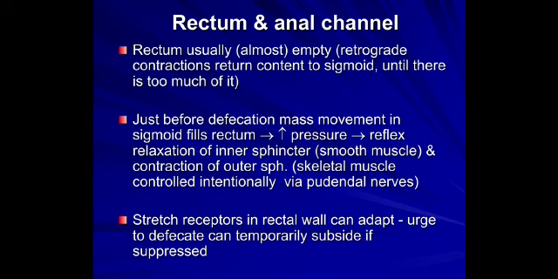The rectum usually is empty. Retrograde contractions return the content to the sigmoid until there is too much of it. Just before you pass motion, voiding of motion is called defecation. A mass movement in the sigmoid fills the rectum, where there is increased pressure and reflex relaxation of the internal sphincter, which is a smooth muscle, and contraction of the external sphincter, which is a skeletal muscle, controlled intentionally by the pudendal nerve. Stretch receptors in the rectal wall can adapt. The urge to defecate can temporarily subside if suppressed voluntarily.